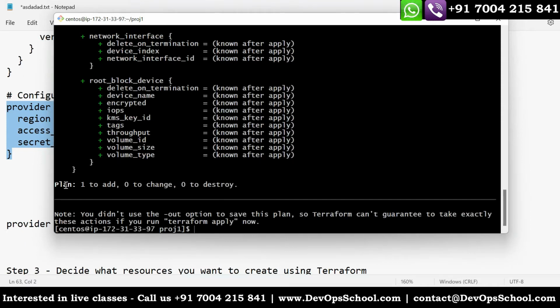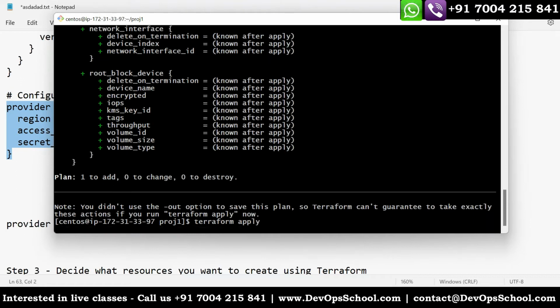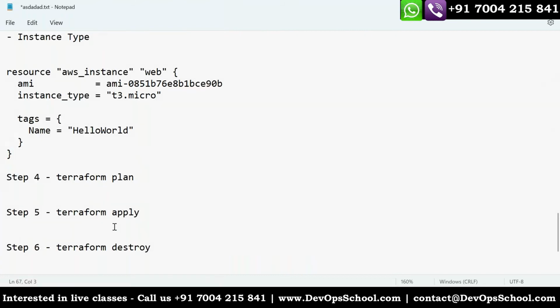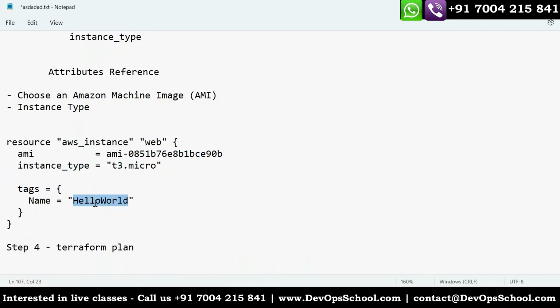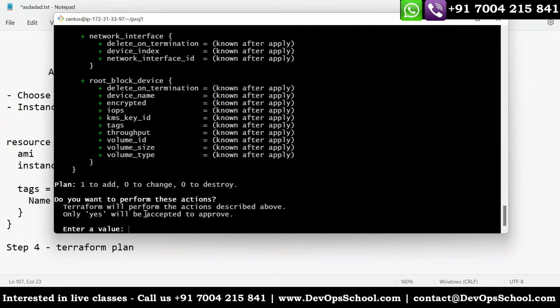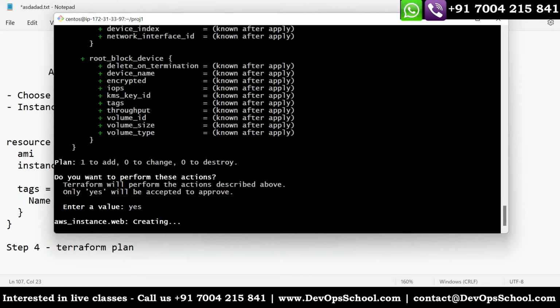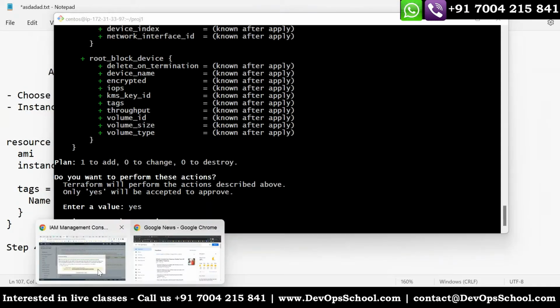See here. Plan has said dry run. Hey, 1 resource will be created. 0 will be changed. 0 will be destroyed. That's agreed. What to do now? Apply. This is the code, okay? Your instance will be tagged with hello world. And here they're saying, hey, do you want it? Yes. And go to AWS.